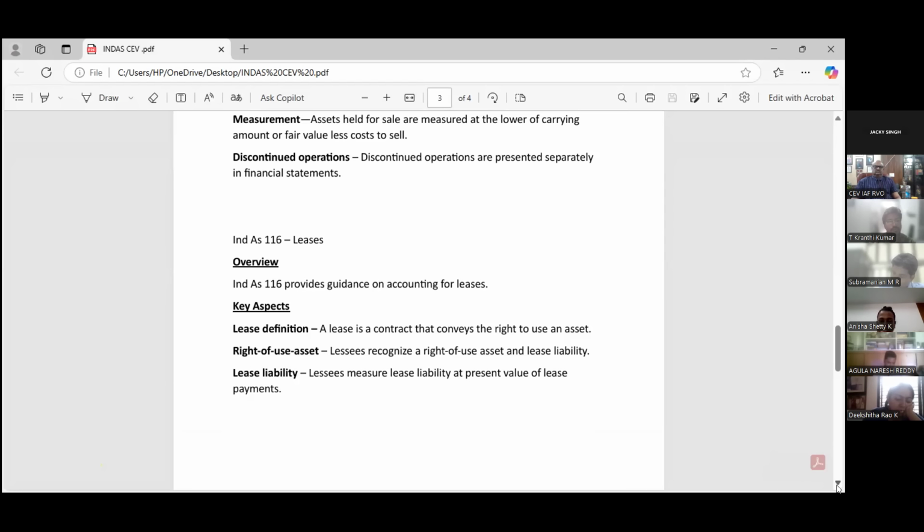If you are given the lease contract, then it is our duty to use that asset. The lessee recognizes the right of use asset and lease liability. How much lease liability do they have? The lessee measures lease liability as the present value. In this, we have to put the discounting factor for calculating the lease payment. That is the lease liability, for determining the lease liability as per Ind AS 116 Leases.